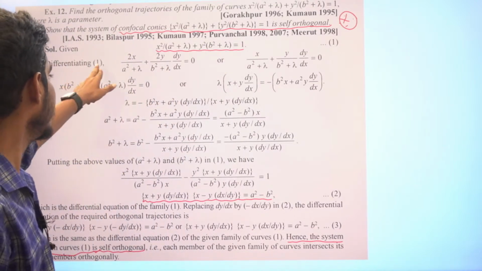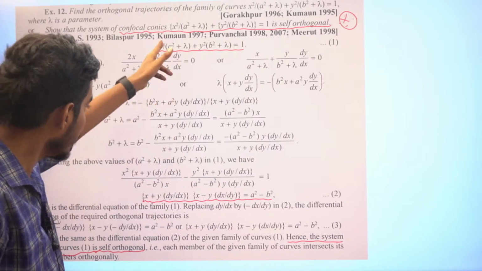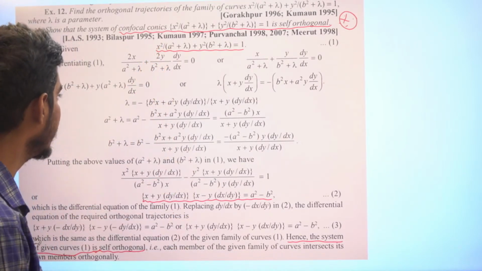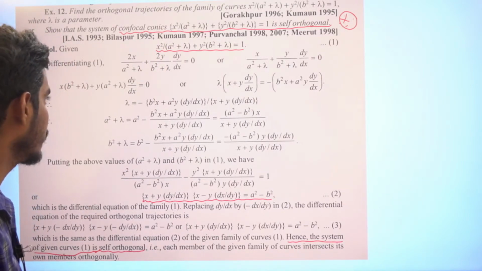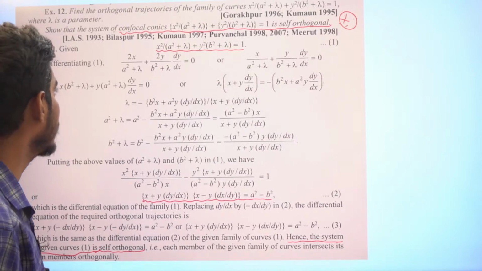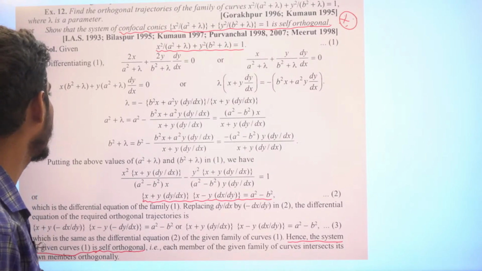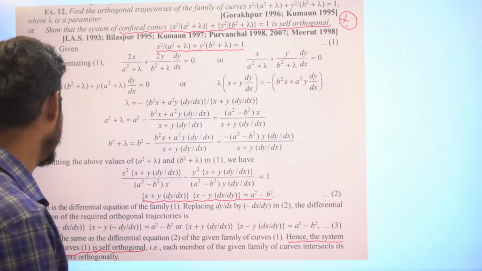Means differentiate, eliminate the parameter, replace dy by dx by minus dx by dy, you will get the same equation, right? That means it is self-orthogonal, right? It's a very easy problem. You can do this very easily, right?